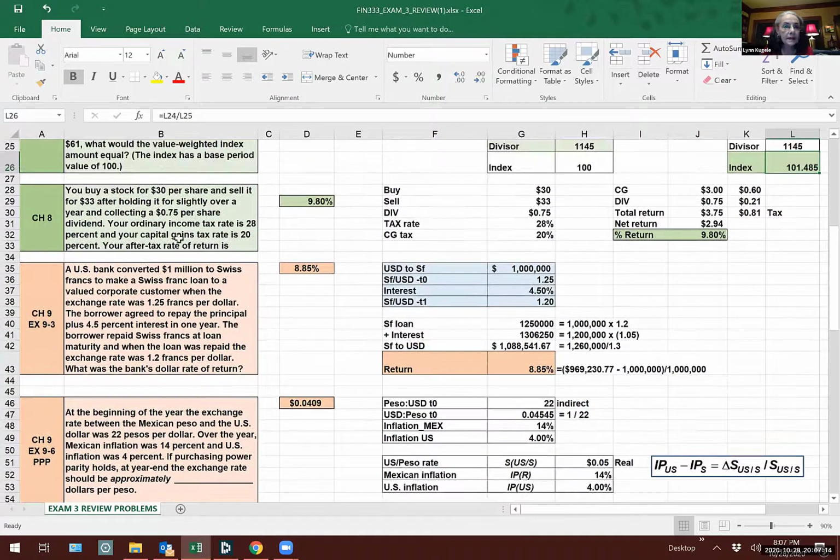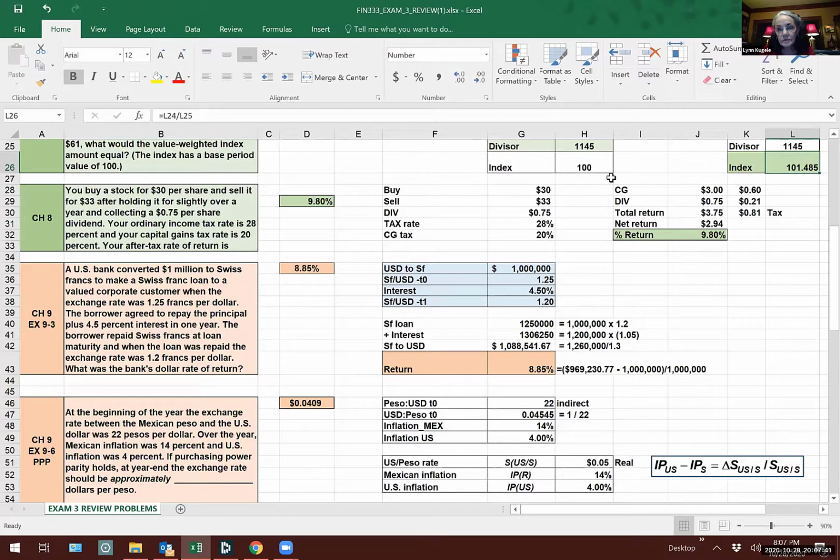Okay, number 8. Also from chapter 8. I didn't find an exact example for this one. You buy a stock for $30 a share and sell it for $33 after holding it for slightly over a year and collecting 75 cents dividend. Your ordinary income tax is 28%. Capital gains is 20%. What's your after-tax return?